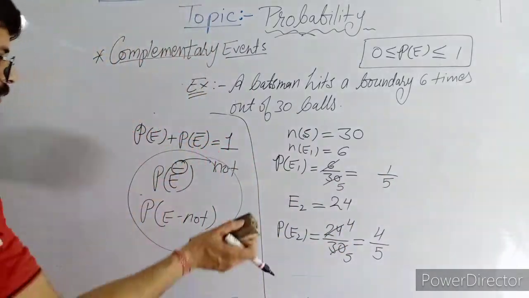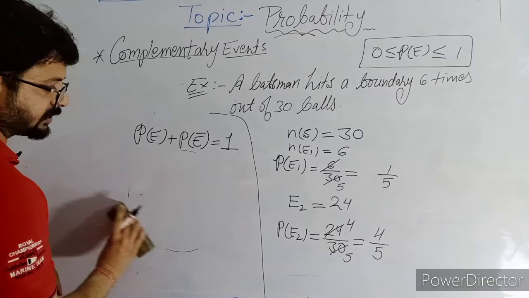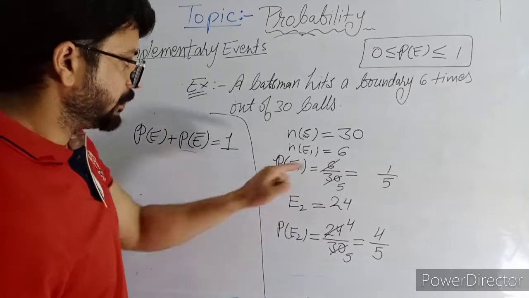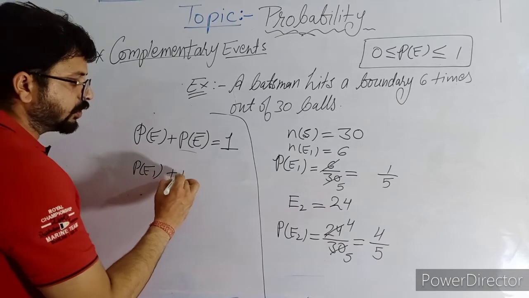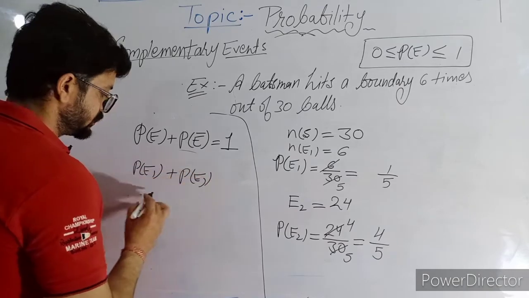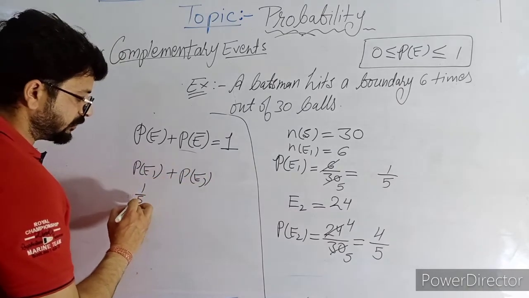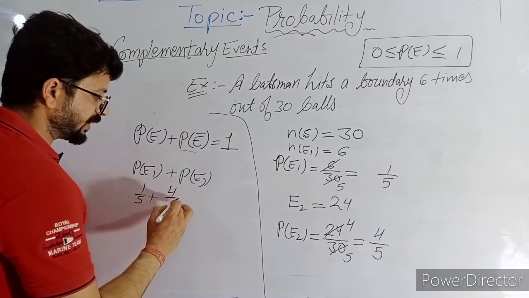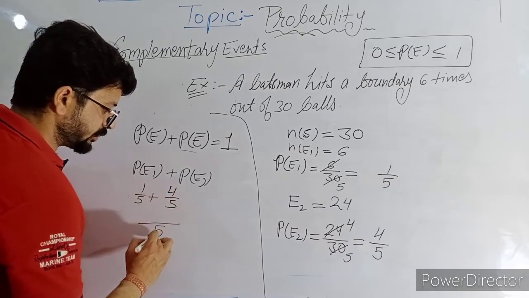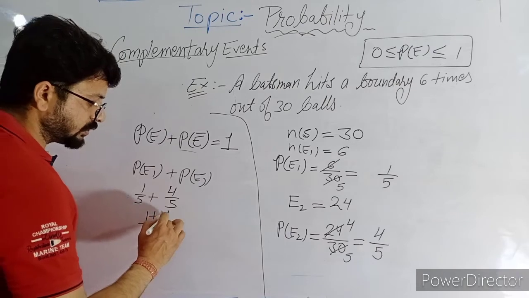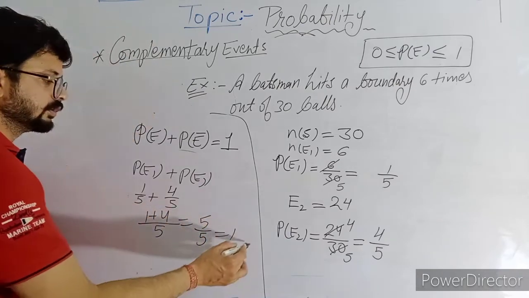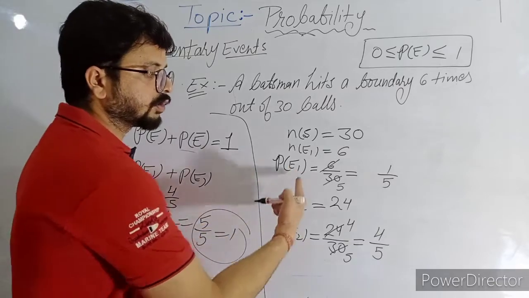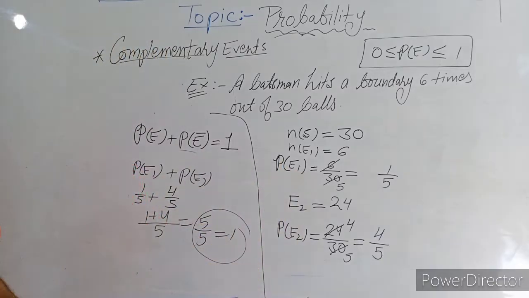Just now I showed you with this example the probability of an event: he will hit the boundaries and he will not hit the boundaries. The sum is 1/5 plus 4/5. The base is 5. 1 plus 4 is equal to 5/5, which is 1. So these two events are complementary events.